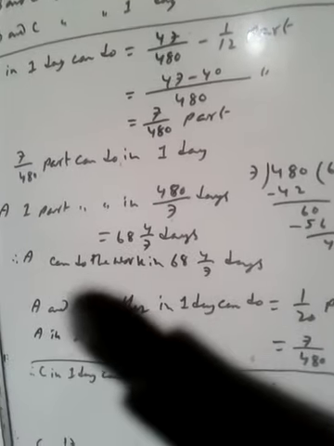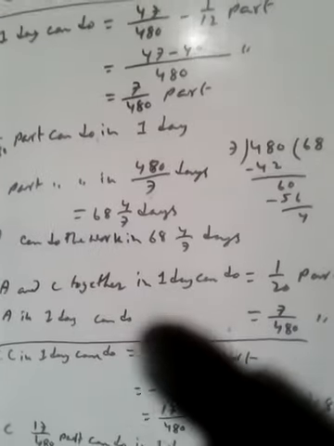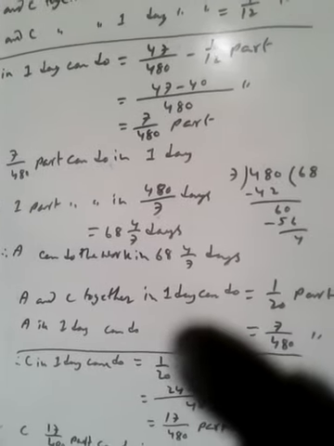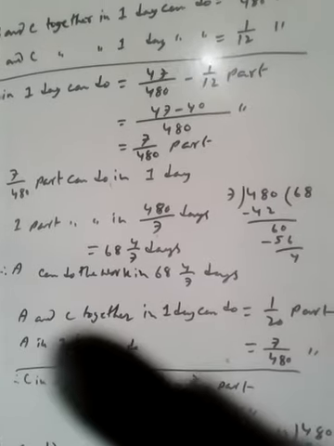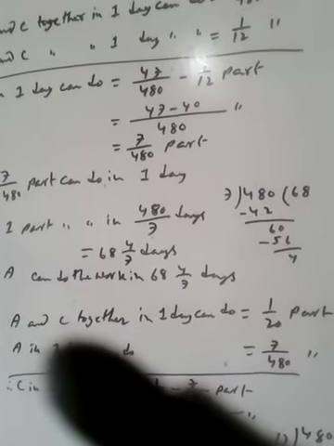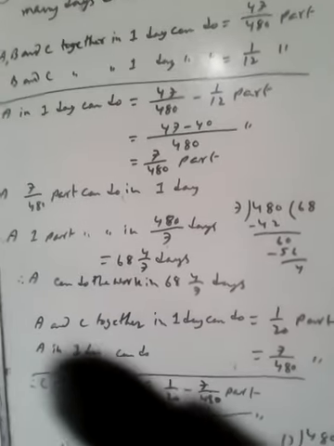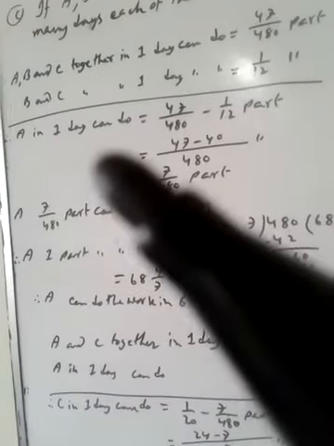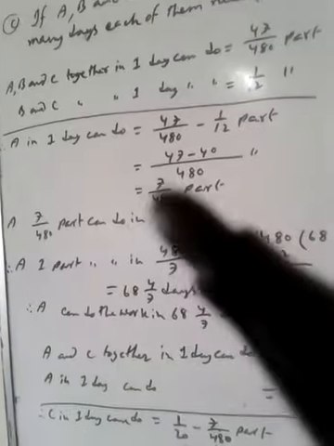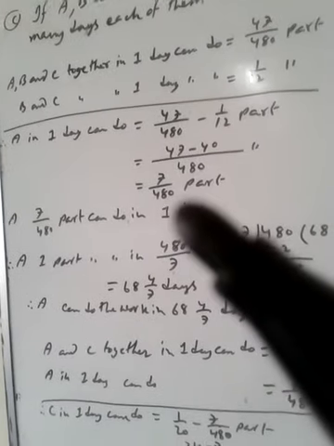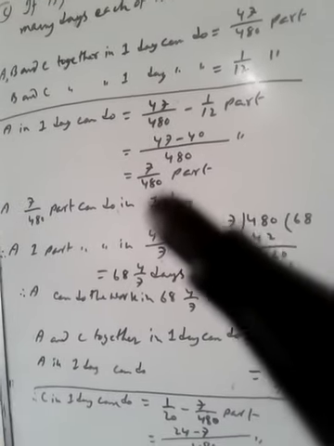Again, A, B, C together in one day. C... A and C can do 1 by 20 part in one day, and A in one day can do 7 by 480 part.